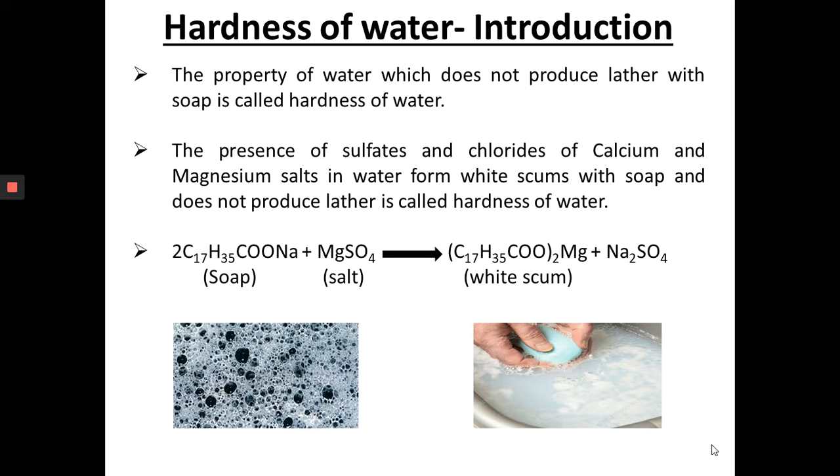When soap reacts with a salt like magnesium sulfate, it will give magnesium stearate, which is nothing but white scums, and the respective sodium sulfate salt. In the pictures, the left side picture shows lather. Soft water can produce lather. The right side picture is not lather, it is a type of white scum contamination. Hard water can produce this type of white scum.